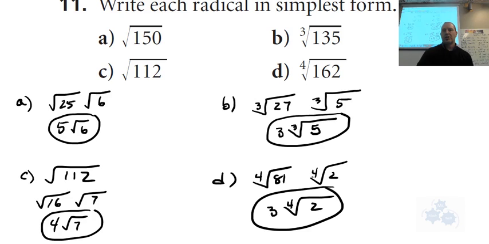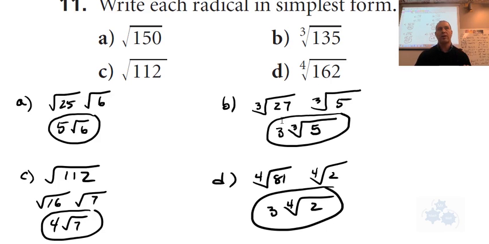All right, so when you're changing a radical to simplest form, what you want to do is factor this number so that you have a perfect square factor. And to get to the right answer right away, you want the largest perfect square factor. So for 150, the largest perfect square factor is 25. So 150 can be written as root 25 times root 6. Root 25 is simplified to 5. So 5 root 6.